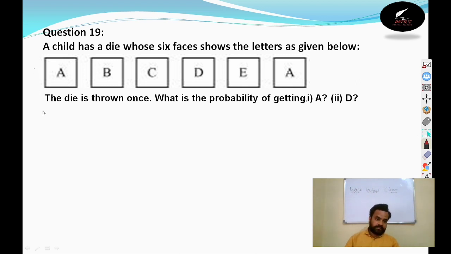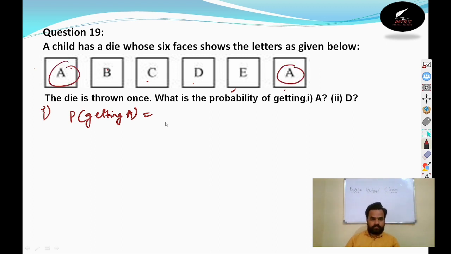In the first case, the probability of getting A. How many total are there? You see, 1, 2, 3, 4, 5, 6 are there totally. Out of 6, how many A are there? Here also A, here also A. How many are there? 2. So 2 by total 6. 2 ones are 2, 2 threes are 6. So the probability is 1 by 3.